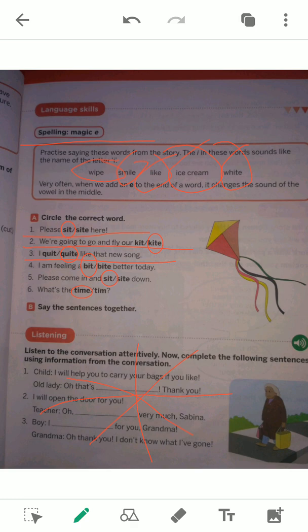I am feeling bit or bite? Bit means a little. Bite means biting someone, like snake bite, dog bite, etc. Here, question number 5: sit, S-I-T, sit means sitting, while sight means a place. Similarly, team or time? Time is correct, definitely.